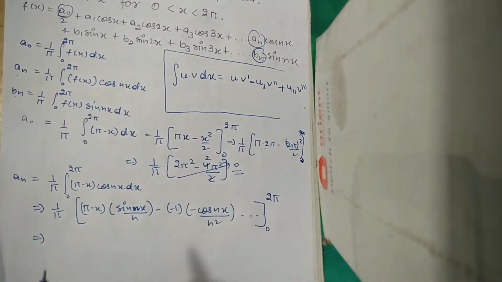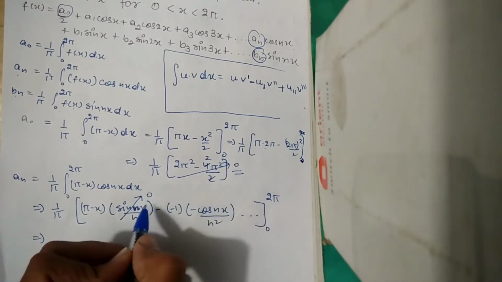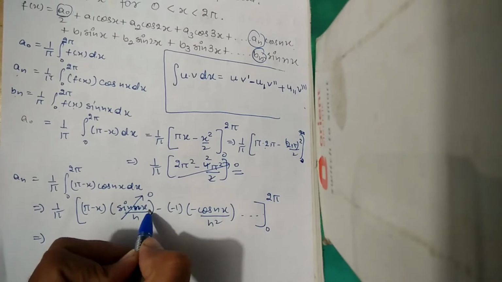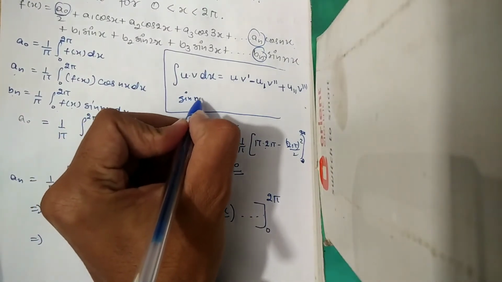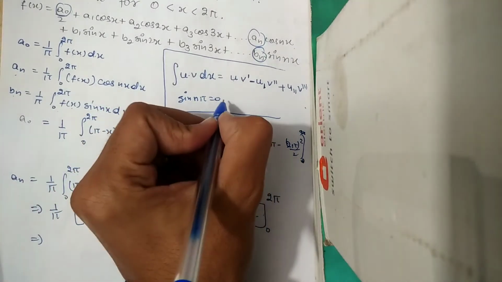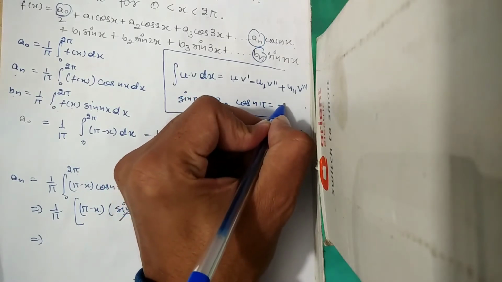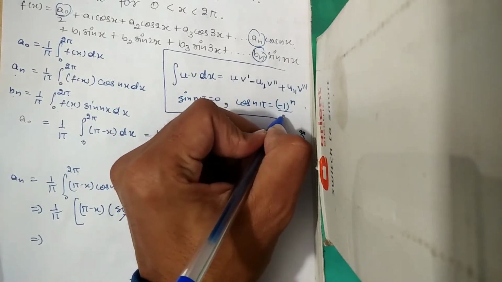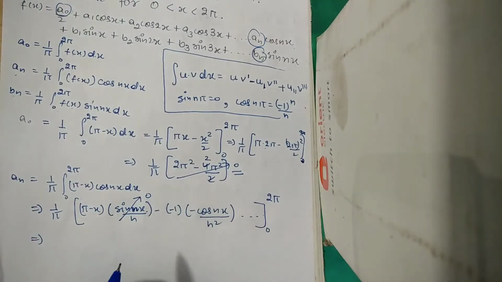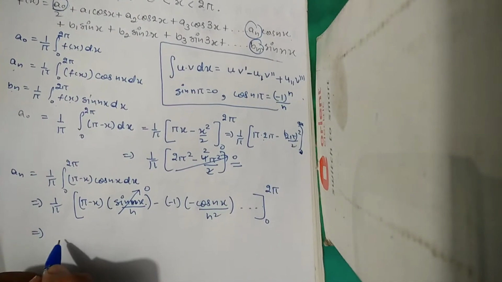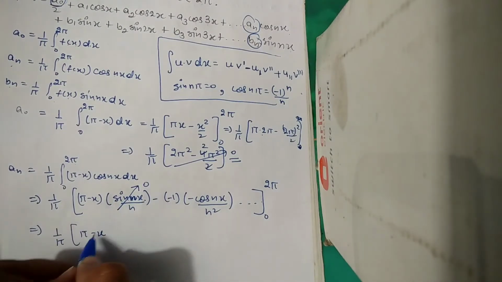Now students, one more thing: if we get sin nx and put the limit 2 pi, it becomes sin 2 pi, and always remember that if you get sin n pi, its value is always 0. If you get cos n pi, its value will be minus 1 power n. That is the general formula for it. So from here we will get 1 by pi and pi minus x, that is 0.